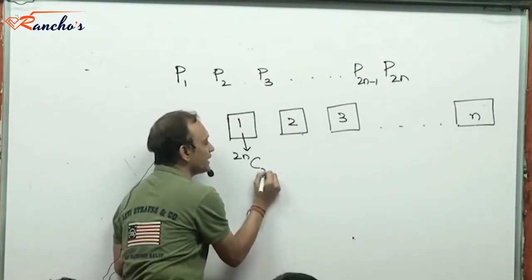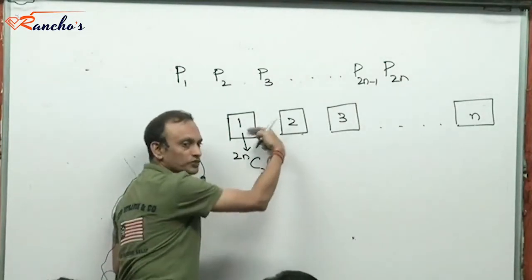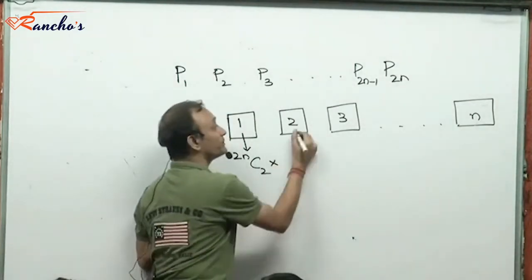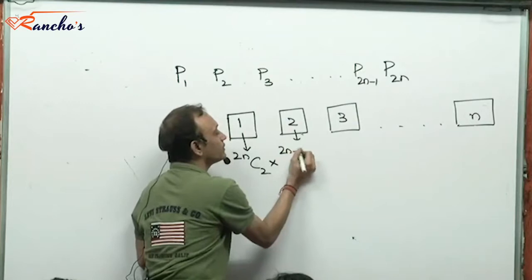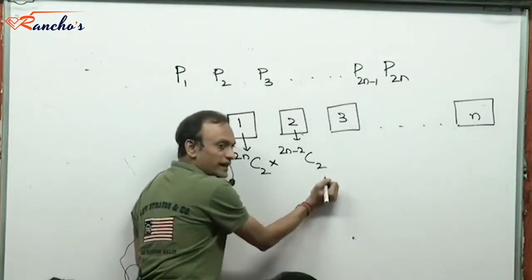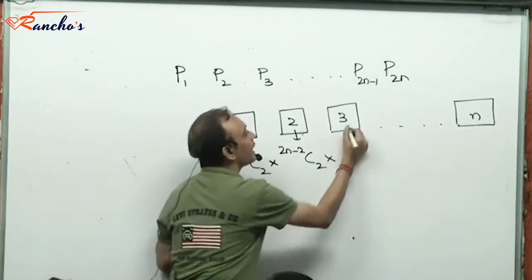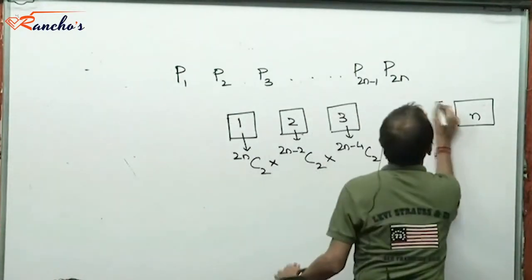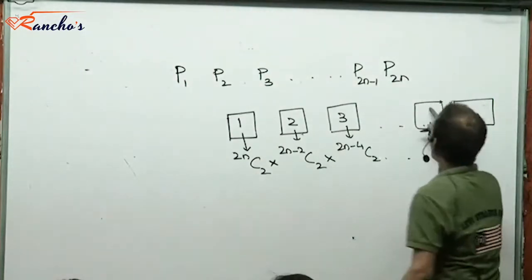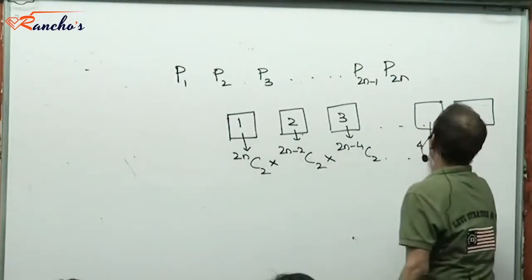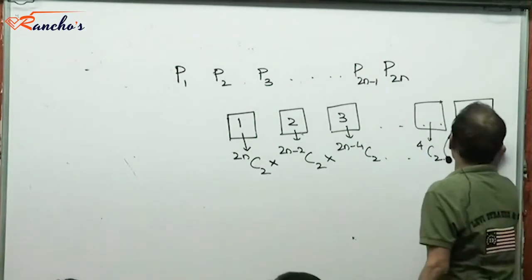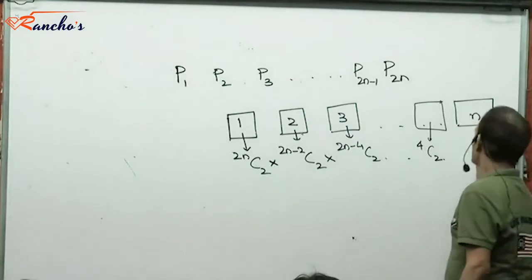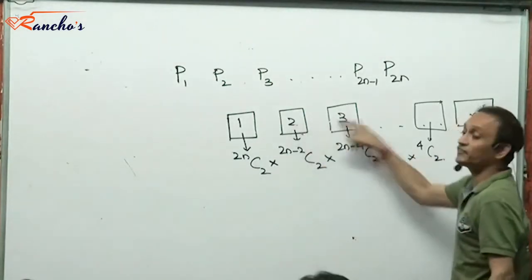From 2n people, I need to select 2 people for the first slot. Right? And then, how many people remain? From which I need to select 2 more people. And how many remain? C2. One before this, there are 4 people left, from which I need to select 2. And at the end, there are 2 from which I need to select 2. Right? These are the number of ways in which I can fill up these spaces.